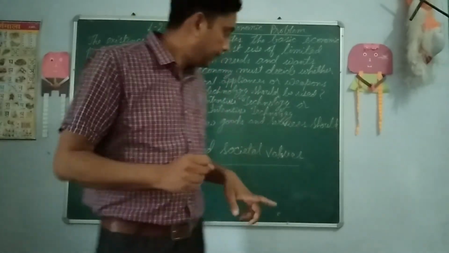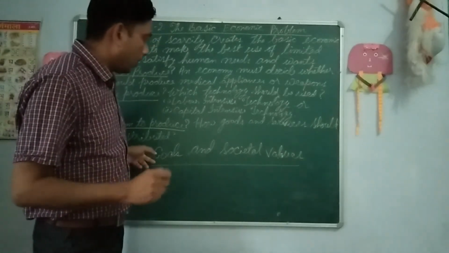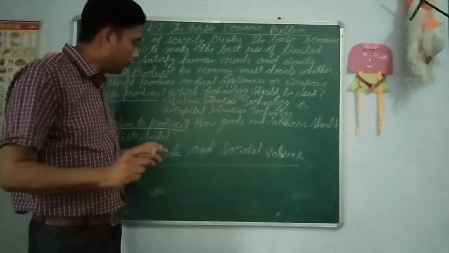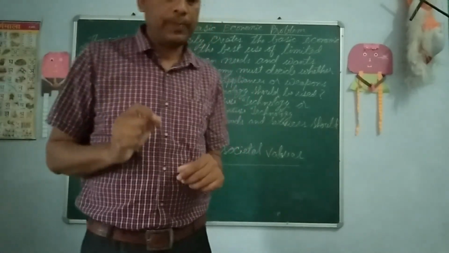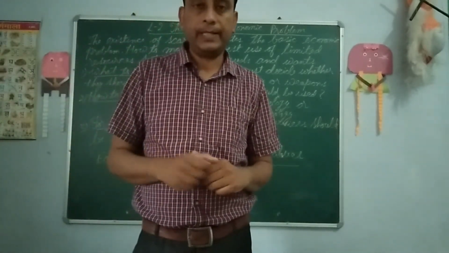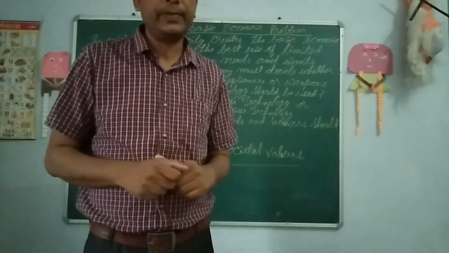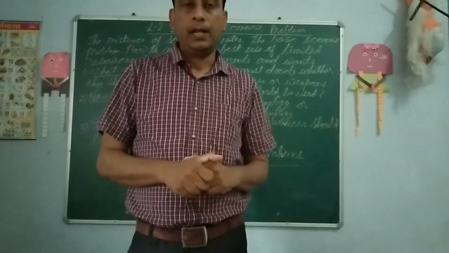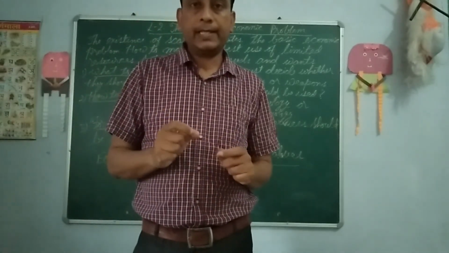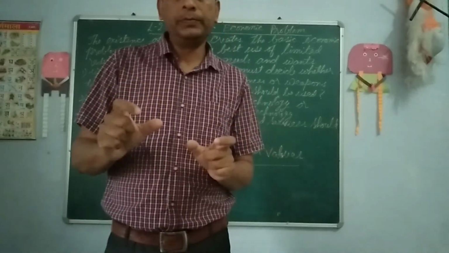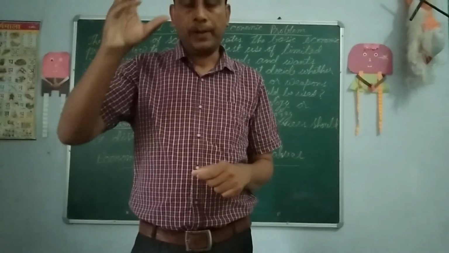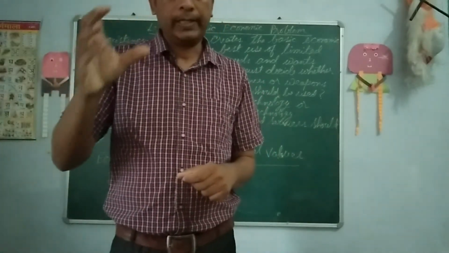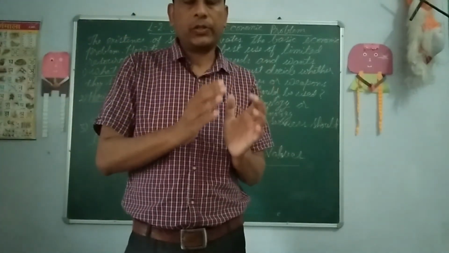Second, how goods and services should be distributed. It could be according to the public distribution system, that is the PDS system. As you know, PDS is a rationing system where the government decides to whom to ration, or which group in the population things should be given.